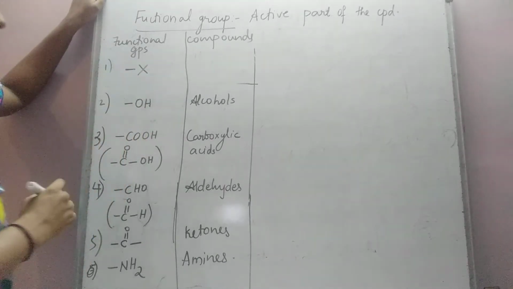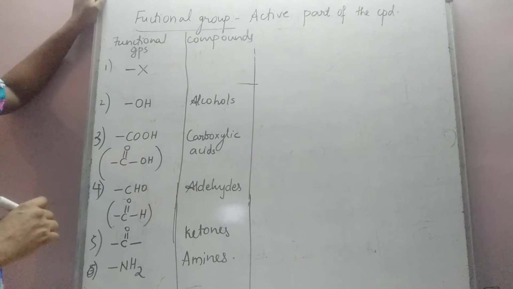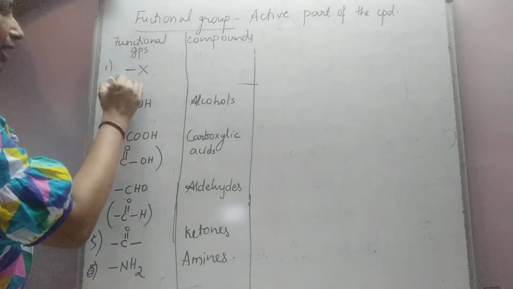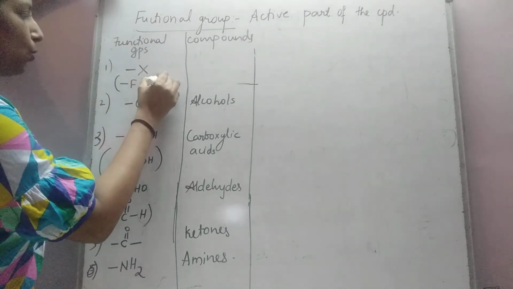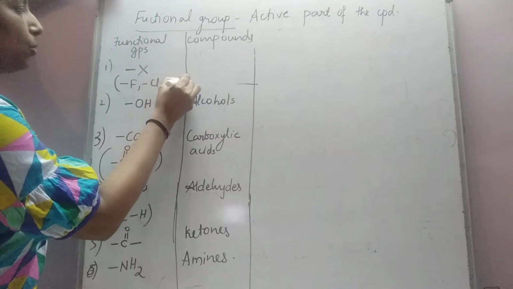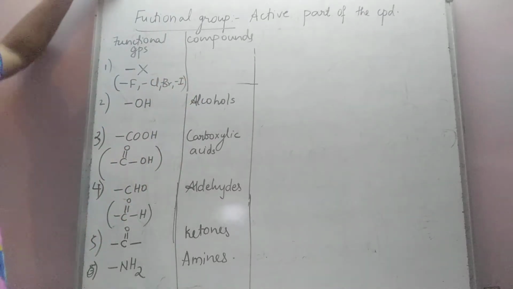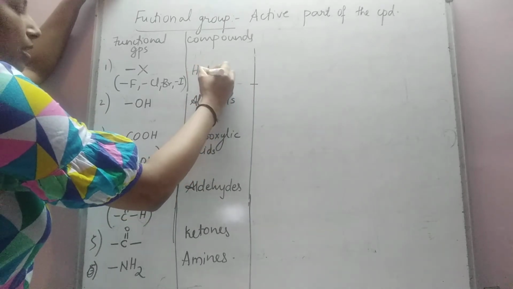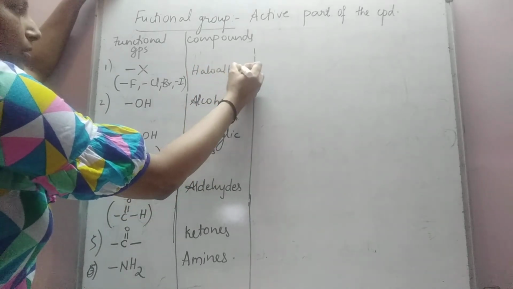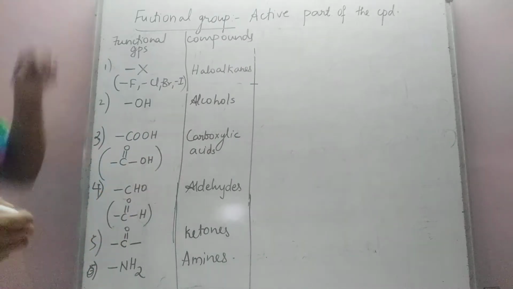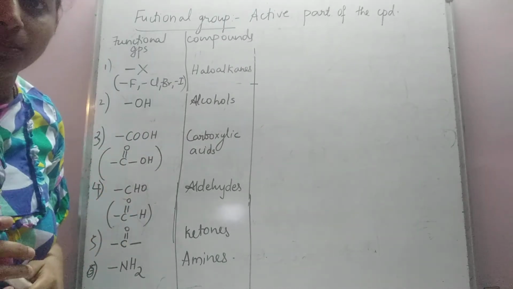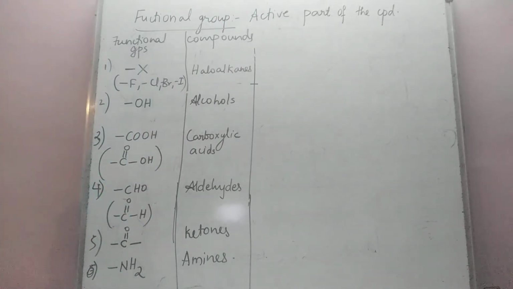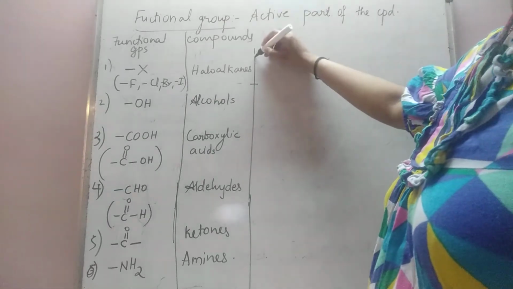If the compound contains an X group, which is nothing but any one of the halogens, it can be fluorine, chlorine, bromine or iodine, then the compounds are called haloalkanes, or commonly halohydrocarbons.